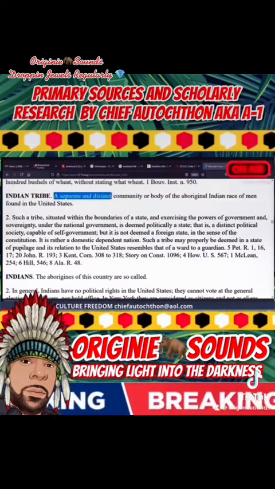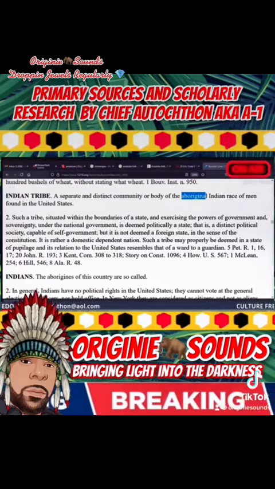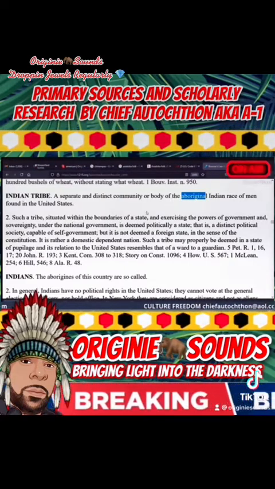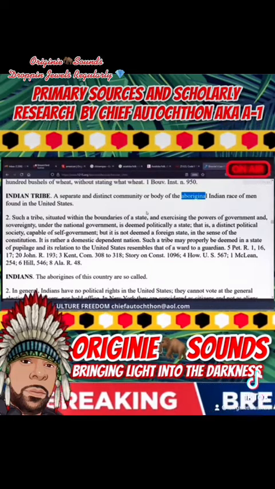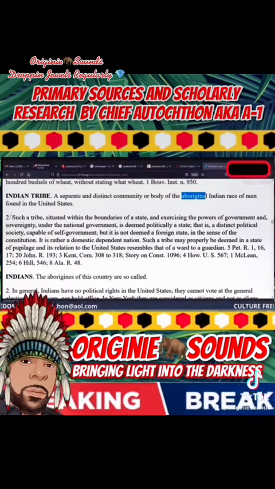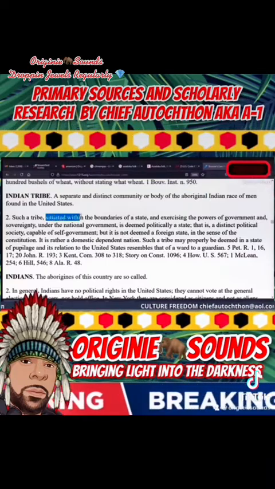means a separate and distinct community or body of, again, the Aboriginal peoples of this land. So that's us right there. Indians not taxed is that. Those tribes that are situated.